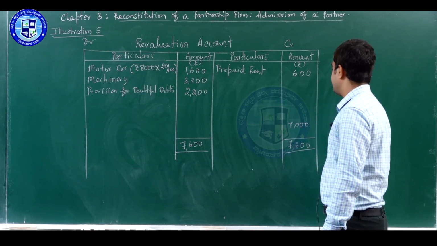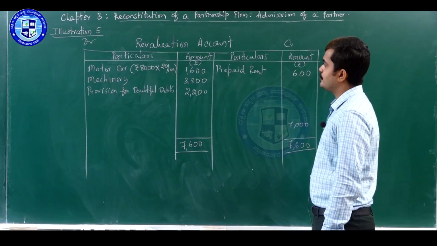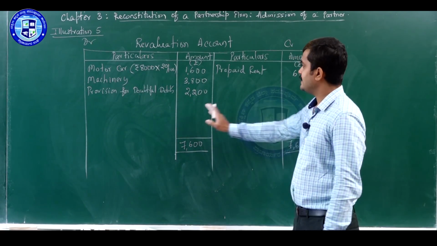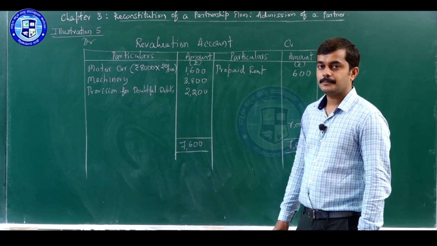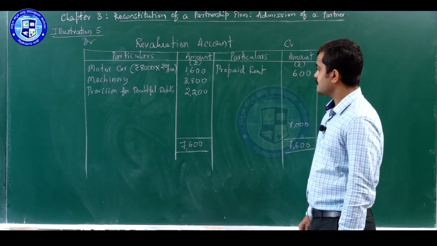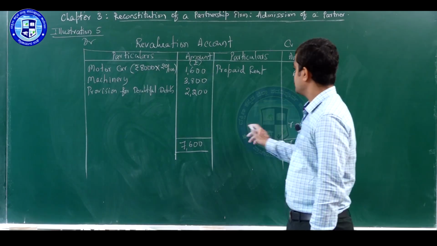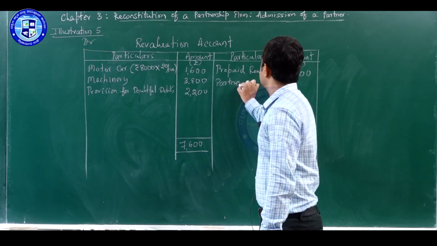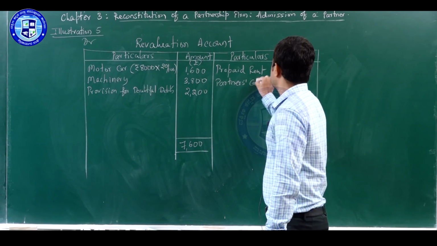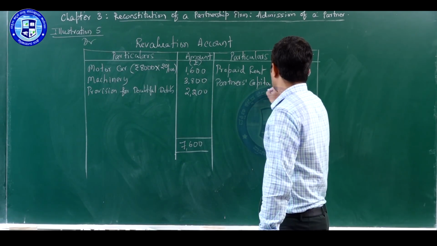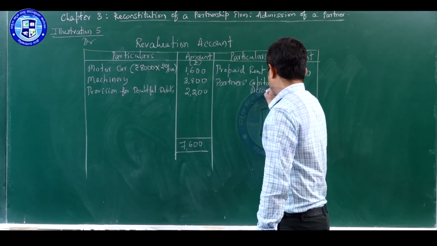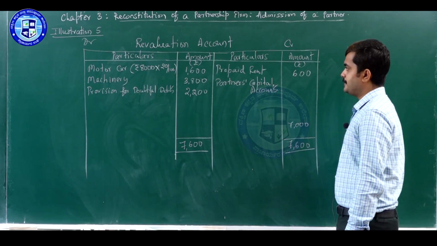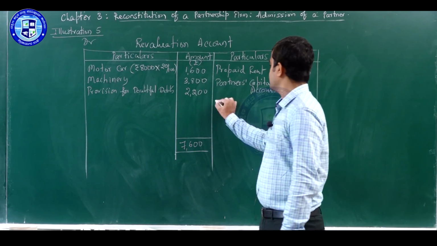Balance comes to 7000. So, in the case of a revaluation account, when credit side total is lesser than debit side total, means there is a revaluation loss, which has to be distributed among old partners in their old ratio, for which entry will be partners capital accounts debit to revaluation account.